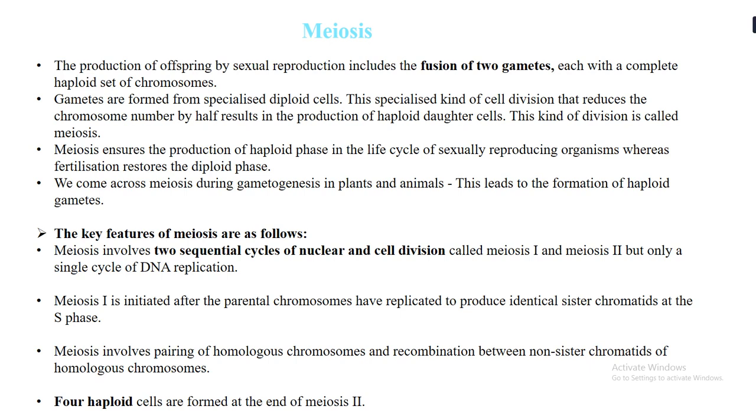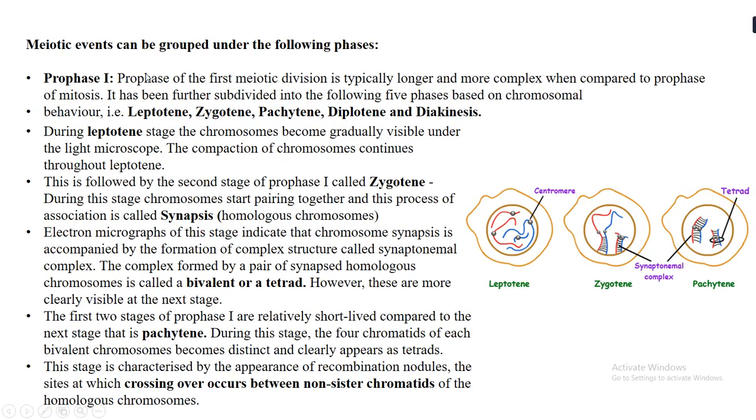But here in meiosis, at the end what we get is 4 haploid cells. That means we are starting with a diploid cell, but the end is reduced to 4 haploid cells. Now let us start with meiosis 1. As said, meiotic events can be grouped under two broad phases, meiosis 1 and meiosis 2.